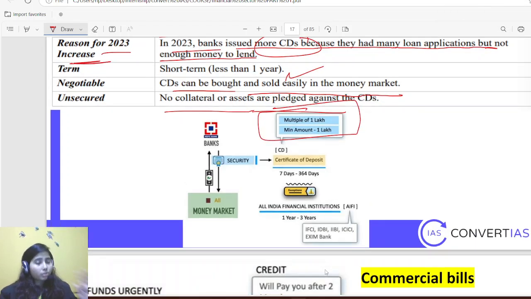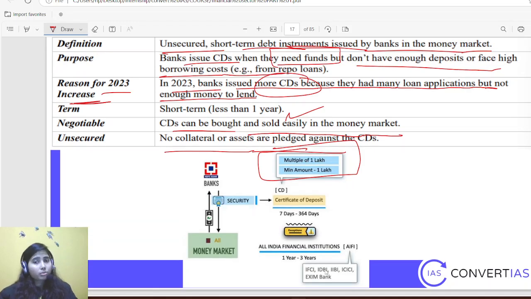The certificate of deposit needs to be a minimum amount of 1 lakh, and it should be a multiple of 1 lakh. So you cannot issue 1 lakh 35,000. You have to do 1 lakh, 2 lakh, 3 lakh, 10 lakh, 35 lakhs, 40 lakhs, something like that. So it should be a multiple of 1 lakh, and the minimum amount is 1 lakh.